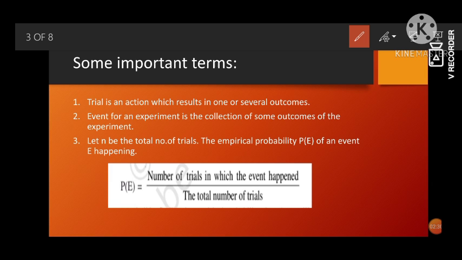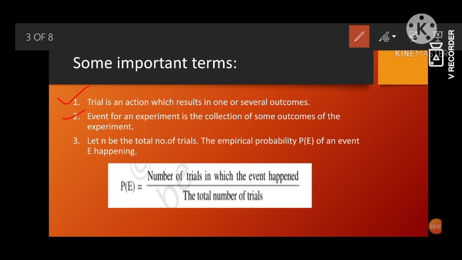In this chapter, we have some important terms. Those important terms are trial and event. These are the two important terms that we first come across. Trial is an action which results in one or several outcomes. That means, suppose we are flipping a coin and the trials are possible outcomes, that is, whether we are going to have a head or a tail.